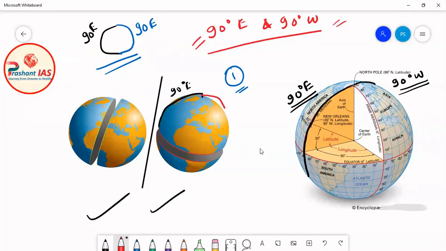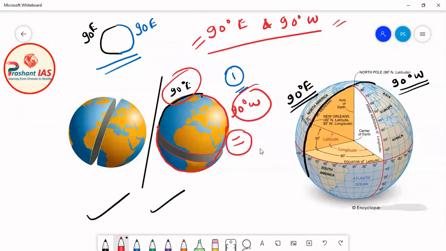You can clearly see in this diagram that the circle made after joining the 90 degree east and 90 degree west meridians is very similar in size to the equator.